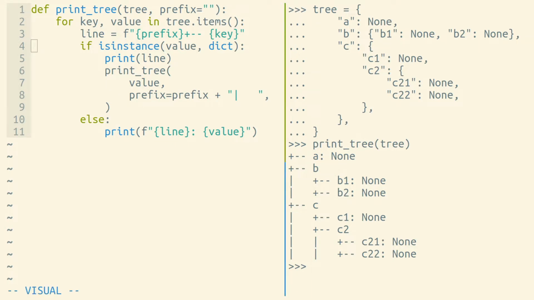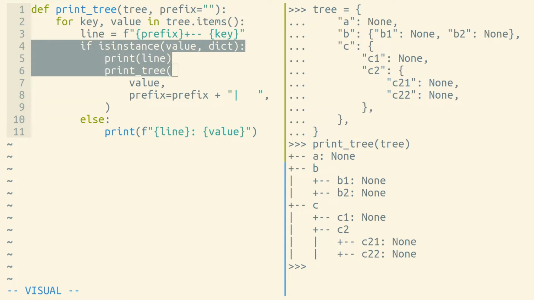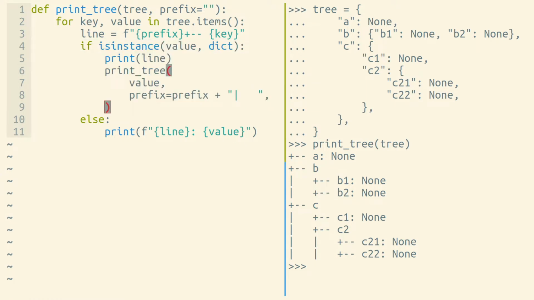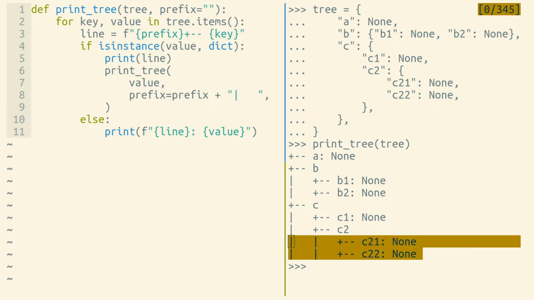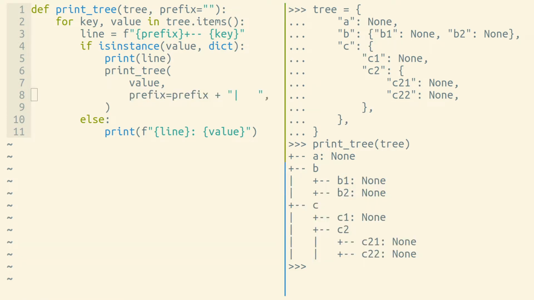Whenever this function finds a dictionary value that is also a dictionary, it will call itself with that new dictionary and with a new prefix so that it prints slightly differently, showing this indentation below each dictionary level here. This is a great example of a function that would be very challenging to implement without recursion. This is the kind of programming problem that recursion is perfect for.